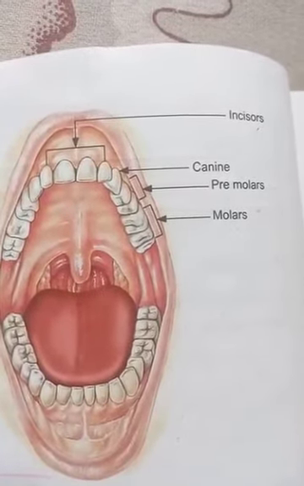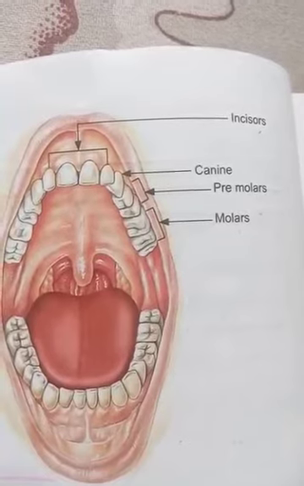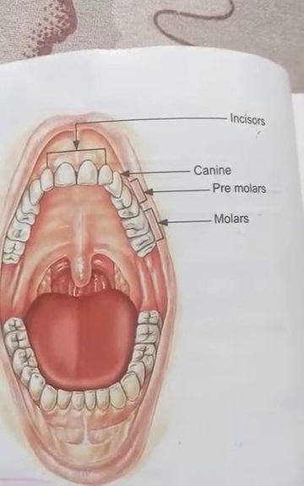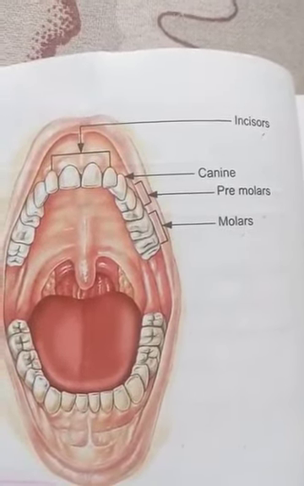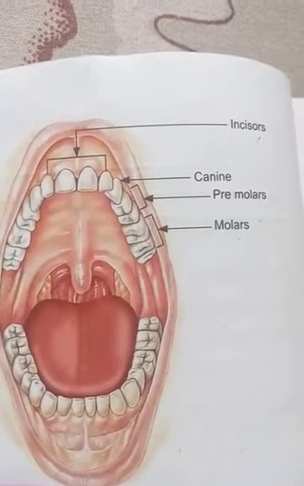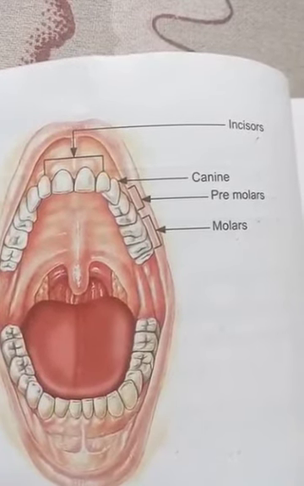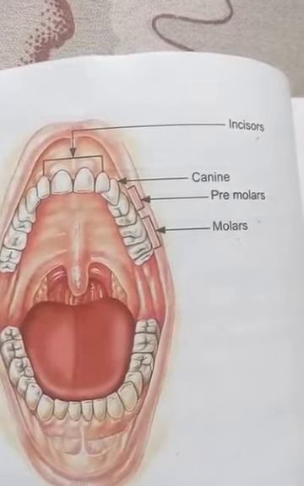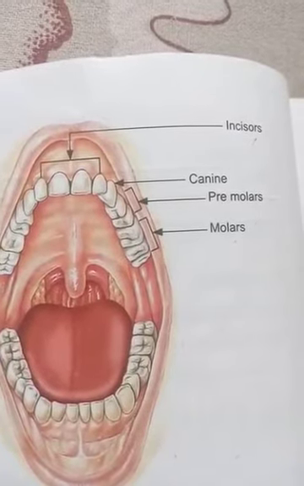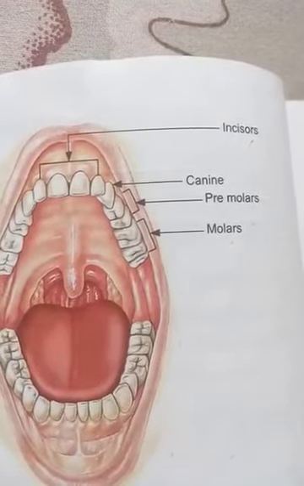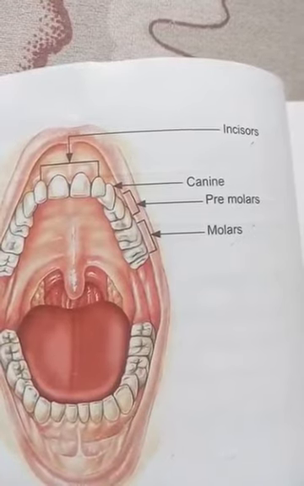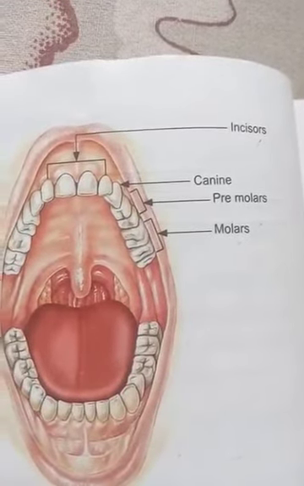I know what you are thinking: we heard human beings have 32 teeth, but sir is talking about only 28 teeth. How? So the answer is that 4 molars are added to the permanent teeth after the age of 18 years. So an adult has 32 teeth. These 4 molars are called wisdom teeth.